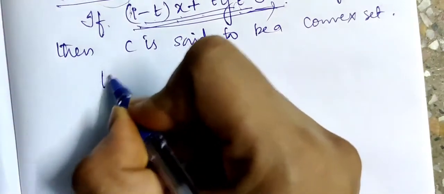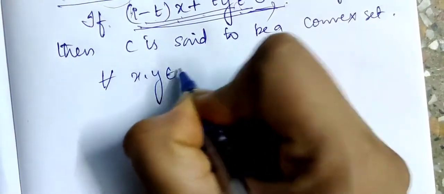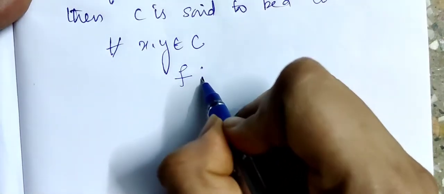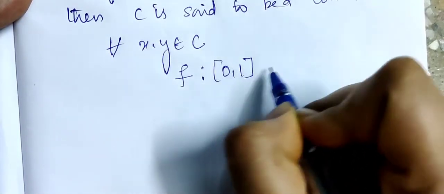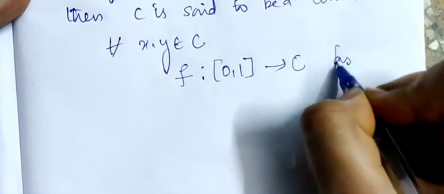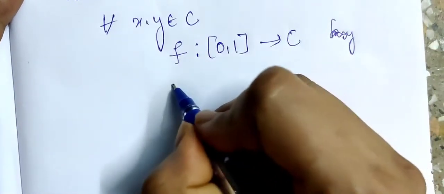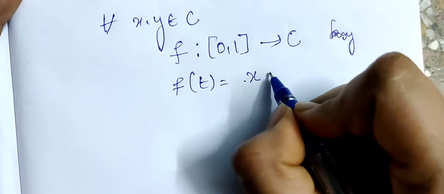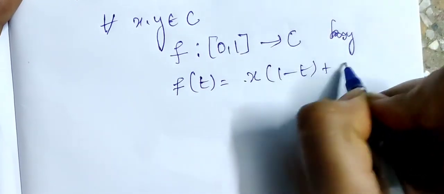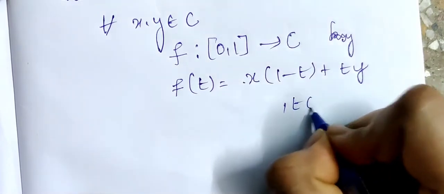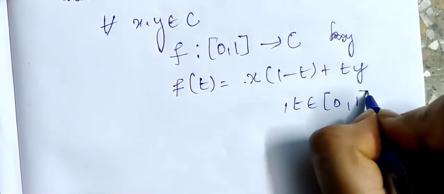For each element x, y belonging to C, I will define a function f from the closed interval [0, 1] to C by f of t equal to x(1 − t) + ty, where t belongs to the closed interval [0, 1].